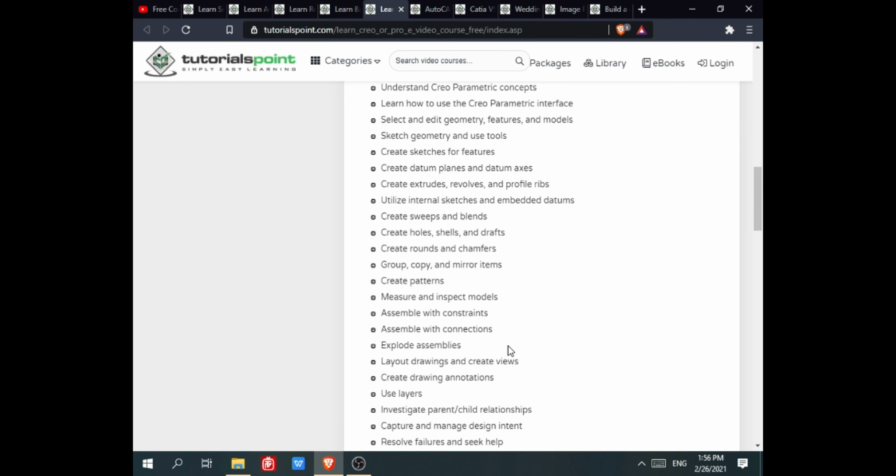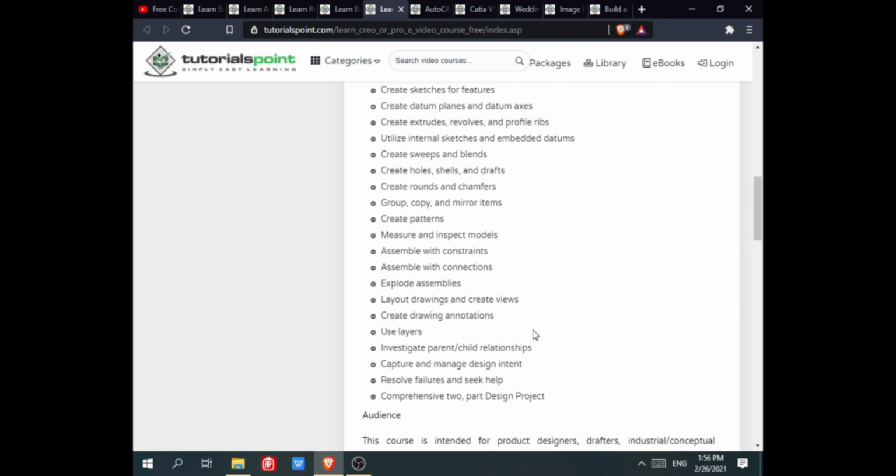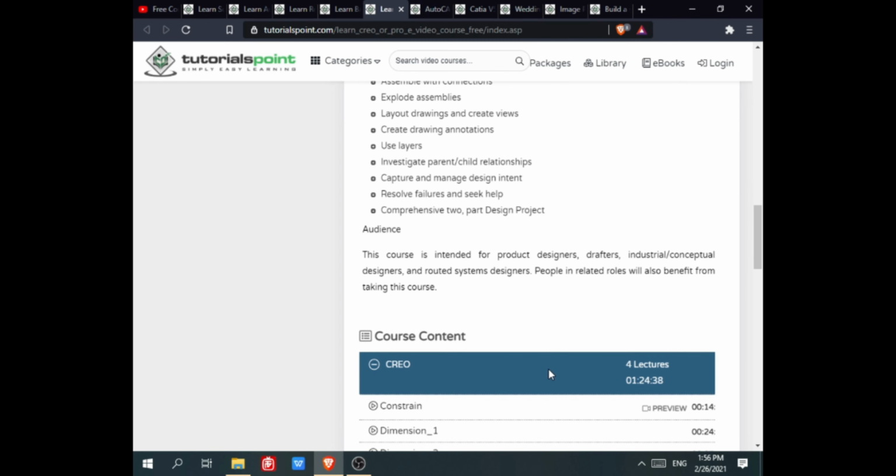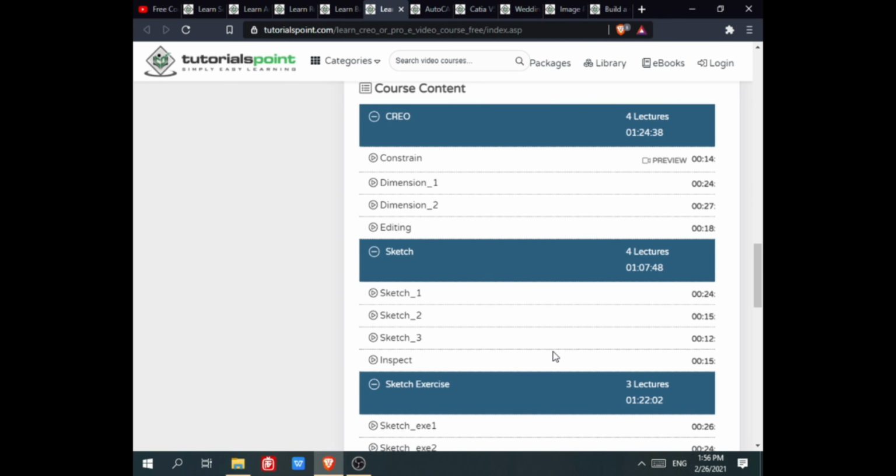assemblies, explode assemblies, layout drawing and create views, create drawing annotation, use layers, investigate parent-child relationships, capture and measure design intent, resolve failures and seek help, comparison to part design project. Here you can see the course content.